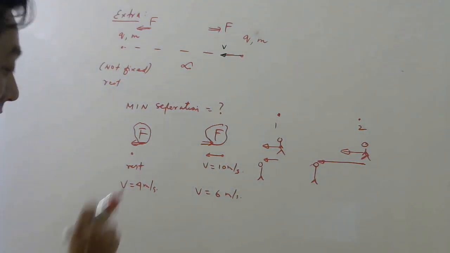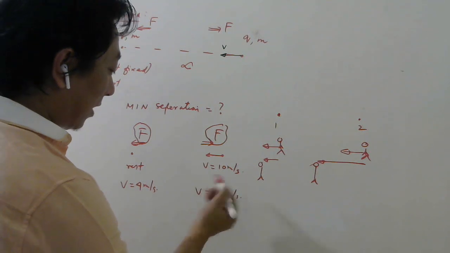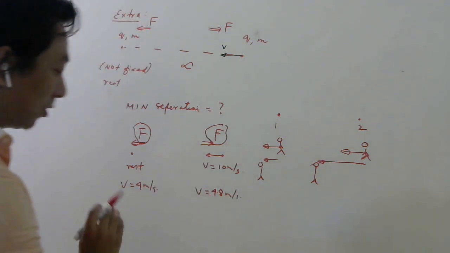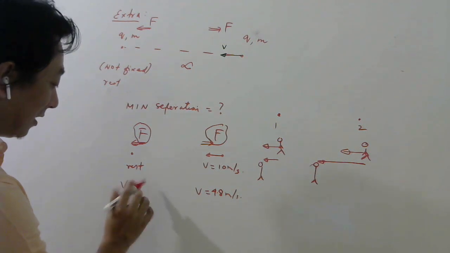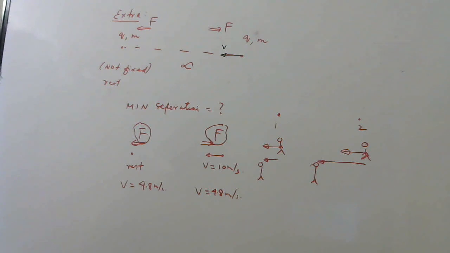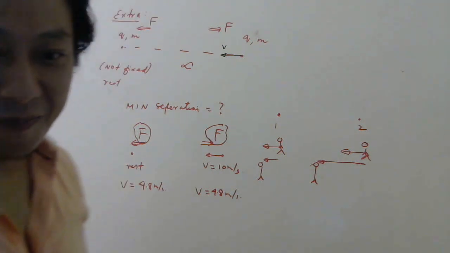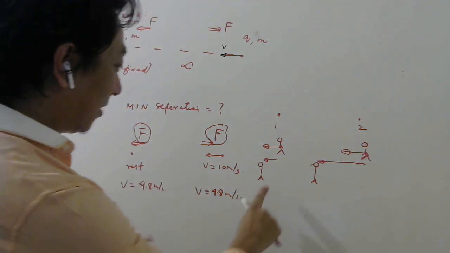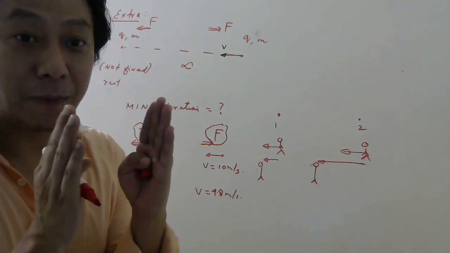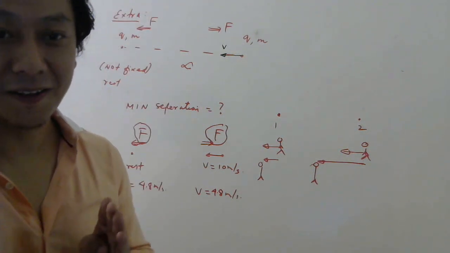But you know, after some time, this may become, let's say, 4.8. It has decreased to 4.8, and this has increased to 4.8. So now what happened? Now the velocities of these two, you and your friend, are equal. So that moment the gap will stop decreasing.